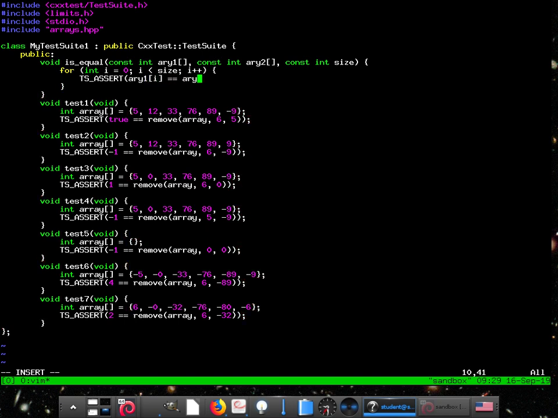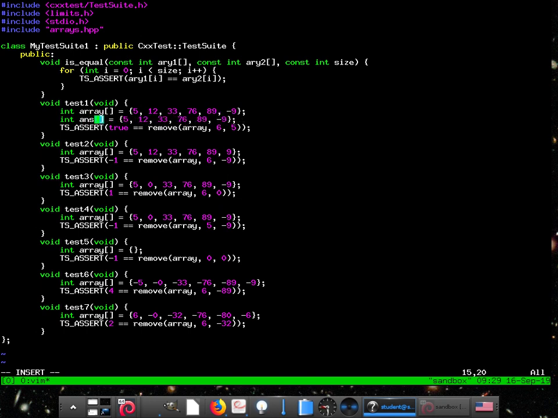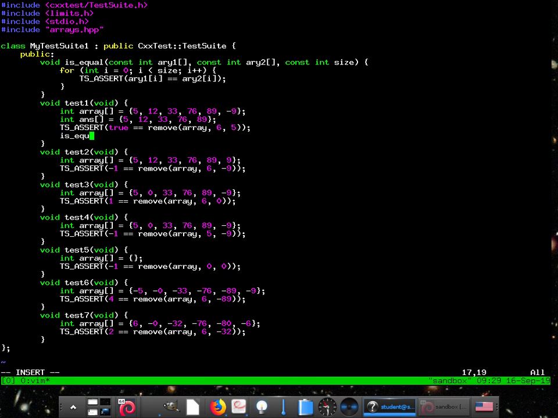It checks that ary1[i] is equal to ary2[i], iterating through the two arrays to make sure they're equal. In order to do that, we need to create an answer array. Well, it removes the 9, so it should look like that, right? Then after this, we just call is equal, passing in the array, which should have been manipulated there, our answer, and then the new length, which is 5.